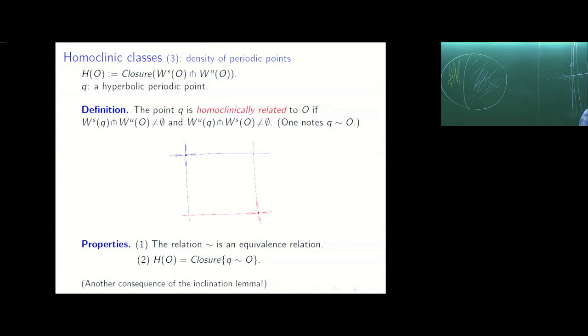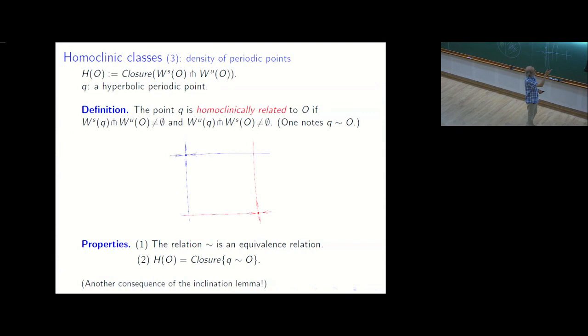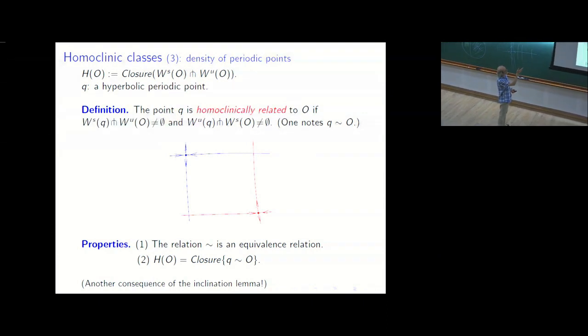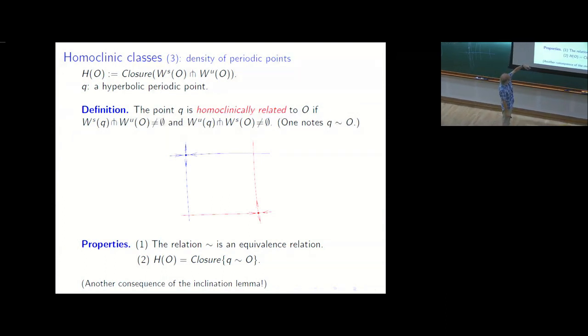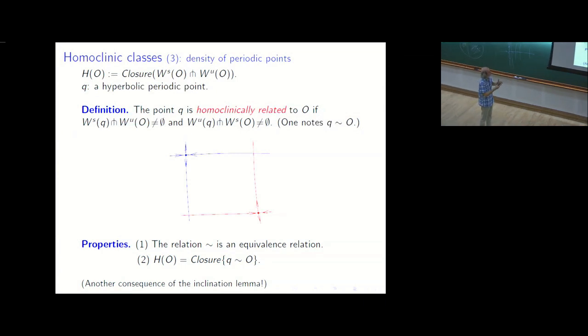Okay, so let me introduce a new definition. If you consider another hyperbolic periodic point, Q, you say it's homoclinically related to the hyperbolic orbit O if the stable manifold of Q intersects the unstable manifold of O transversally somewhere. There may be also non-transverse intersections, but I want at least one transverse intersection.